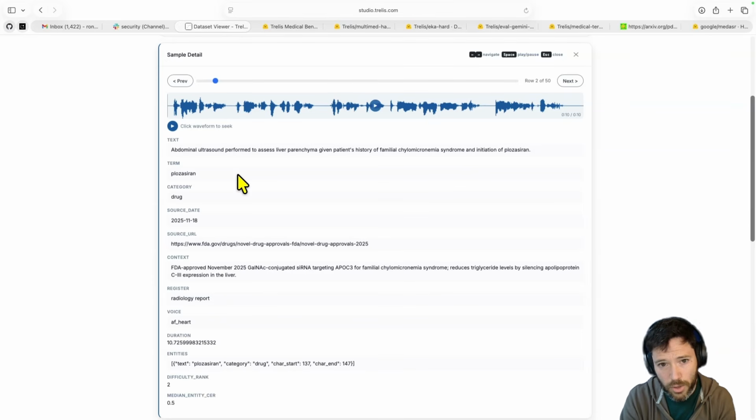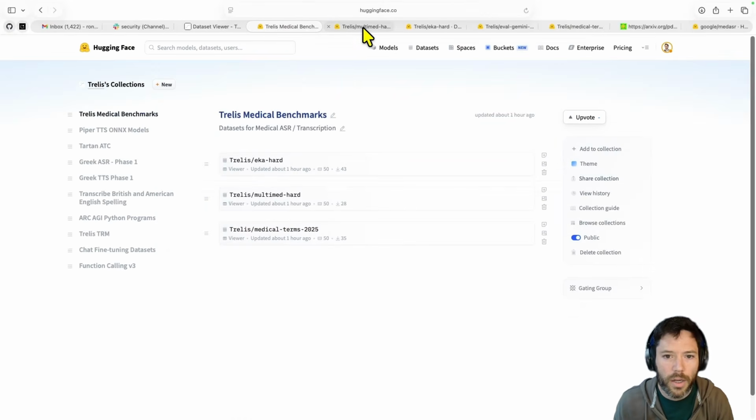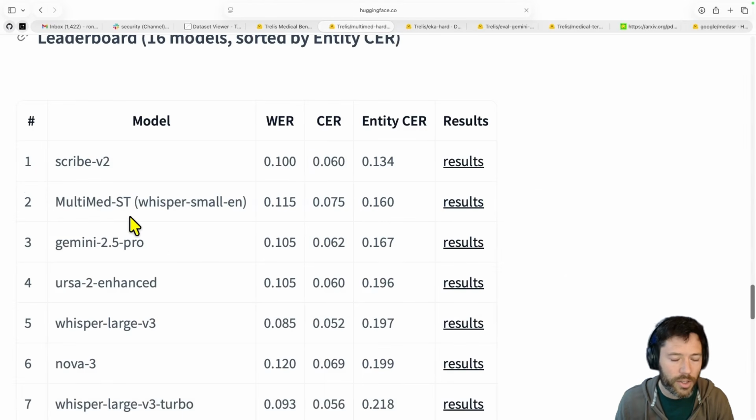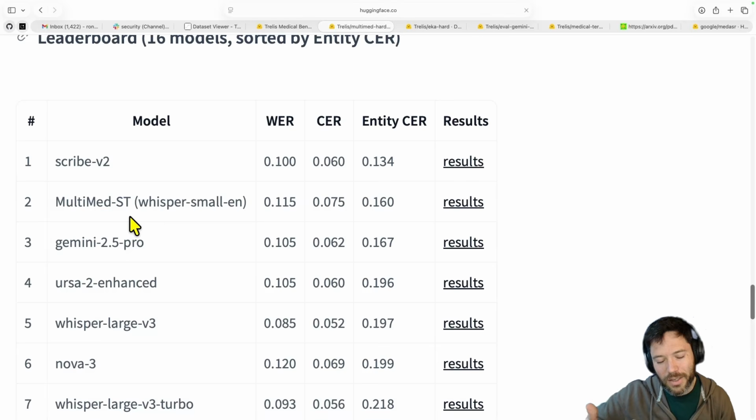Now, certain terms are going to be impossible to generalize to. If you have a new medical term that's read out by humans in a way that's not phonetic, then there's no way that the model really could generalize to that. So you can't expect that the top models will get top performance on this benchmark, but it's still pretty interesting because it tells you, A, how far is their cutoff? Is the model being brought up to date? And B, does the model generalize?